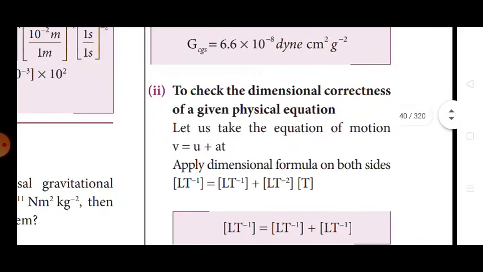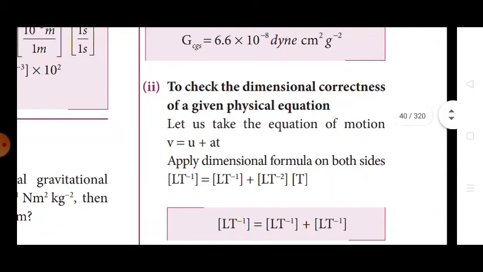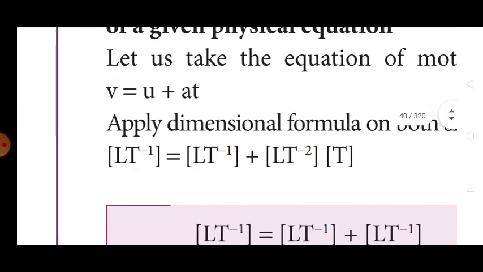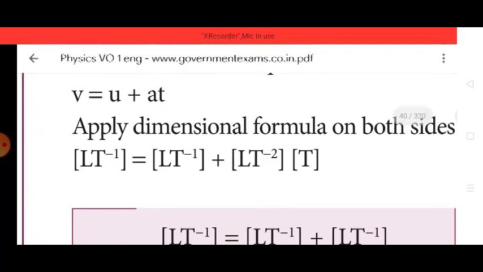To check the dimensional correctness of a given physical equation. That means checking whether the physical equation has a correct dimensional formula or not. Let us take the equation of motion, v is equal to u plus at. Apply the dimensional formula on both sides. v means LT^-1. u, the initial velocity, is also LT^-1. a means acceleration, LT^-2. t means time.